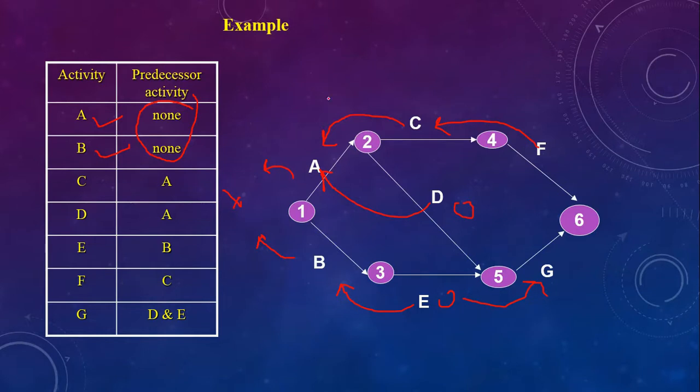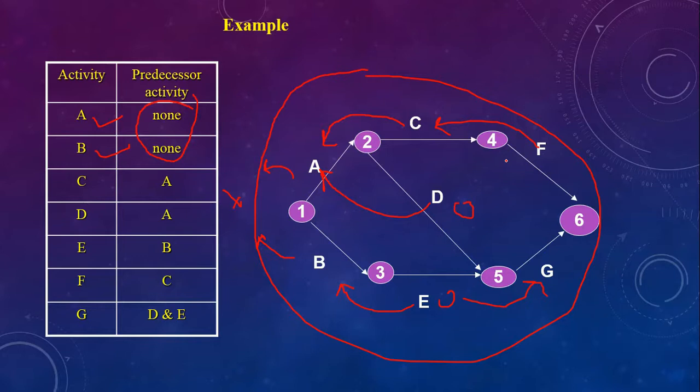So in this way the loop is getting completed. It is the development of logic in the mind before analyzing or building a network. You can see A and B having no predecessor activities, then C having predecessor A, E is having B, similarly G is having D and E, F is having C. So in this way the loop is getting completed.